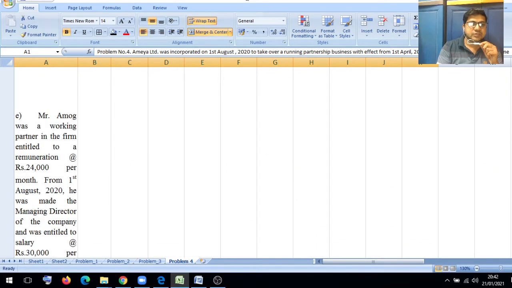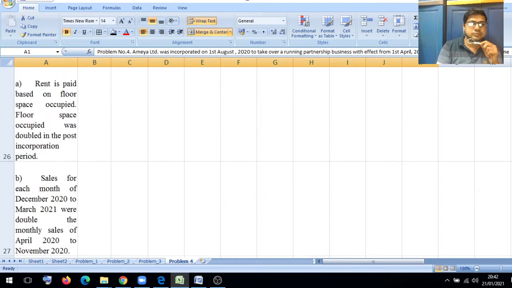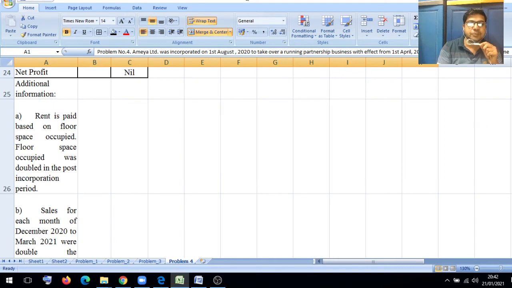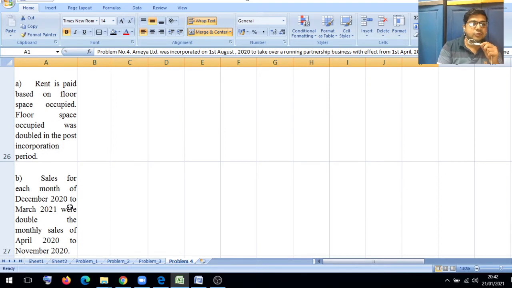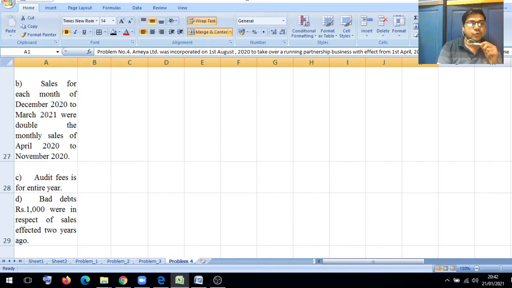The next, sales for each month, December 2020 to March 2021, were double the monthly sale of April 2020 to November 2020. Audit fee is for the entire year. Bad debts of rupees 1000 were in respect of sales effected 2 years ago.